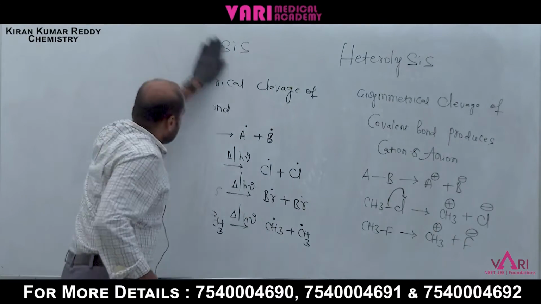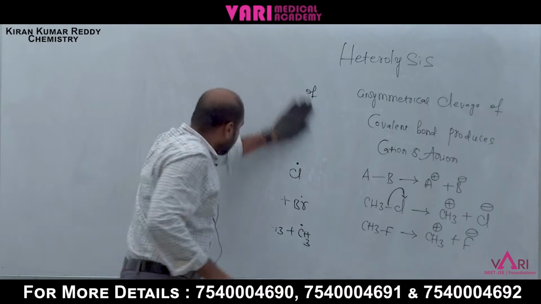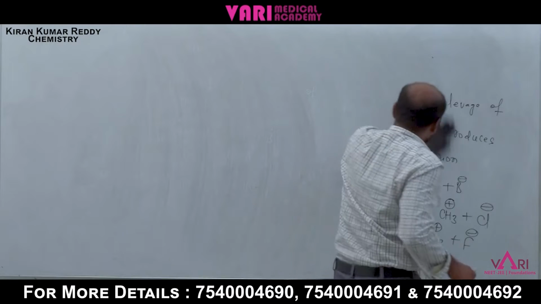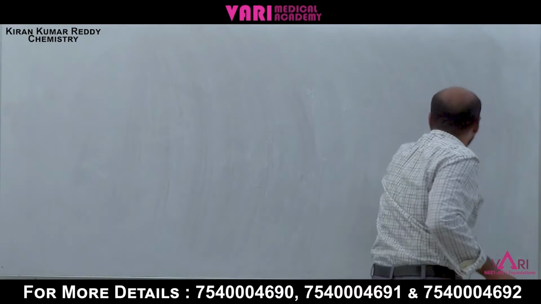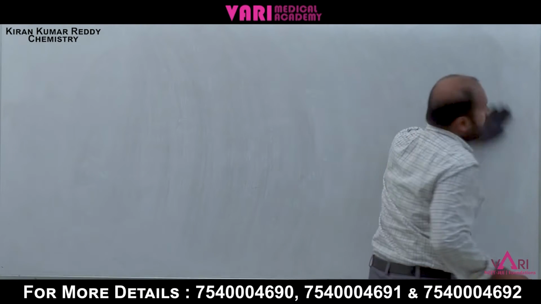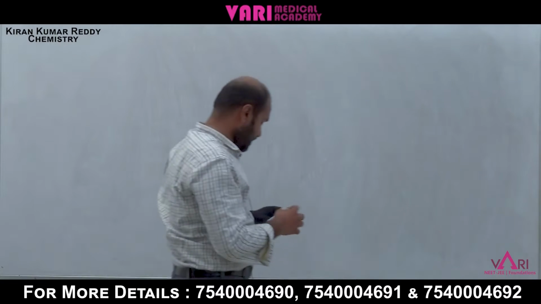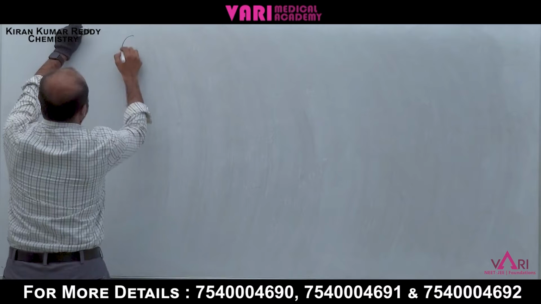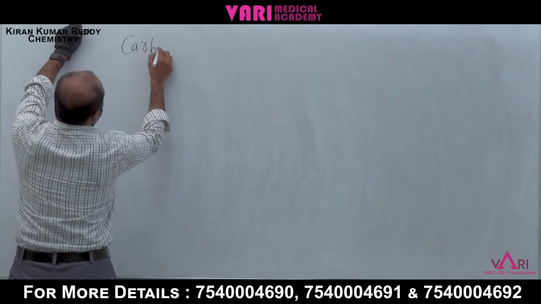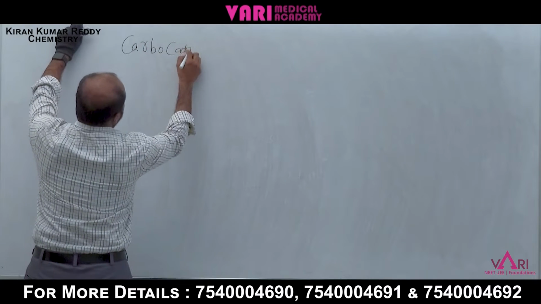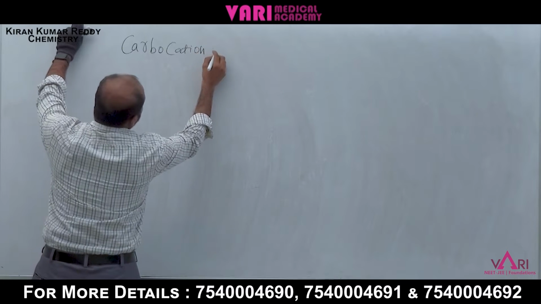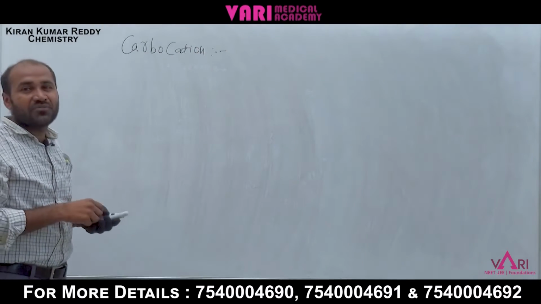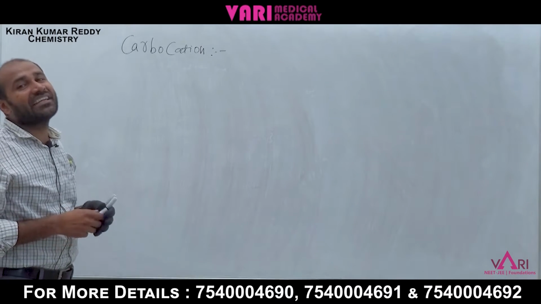Next we can discuss reaction intermediates. What are reaction intermediates? The first one I am taking is the carbocation.